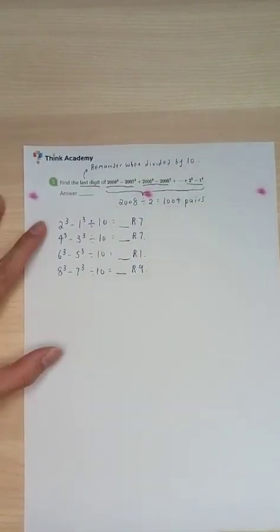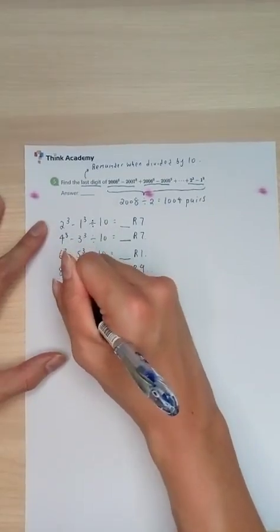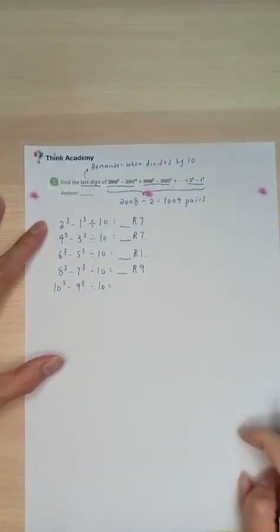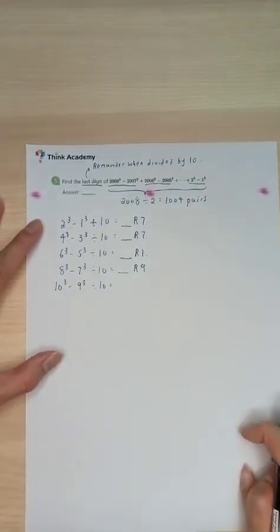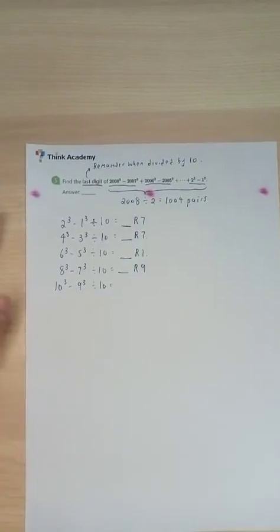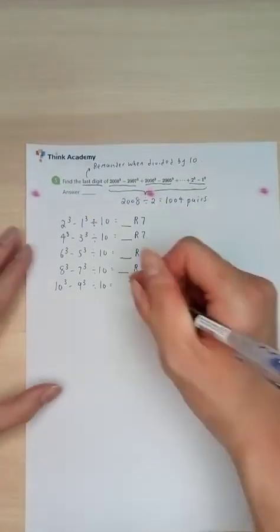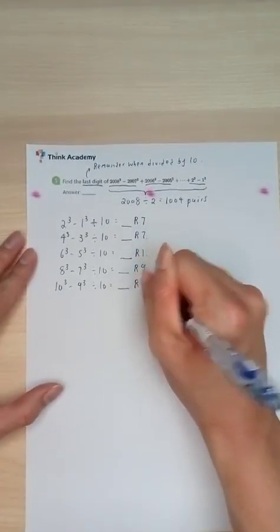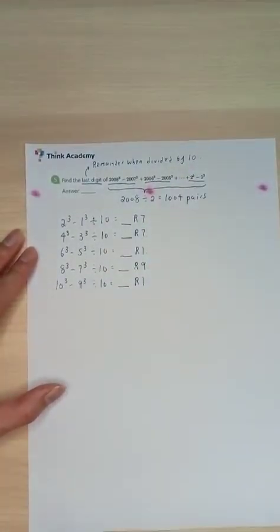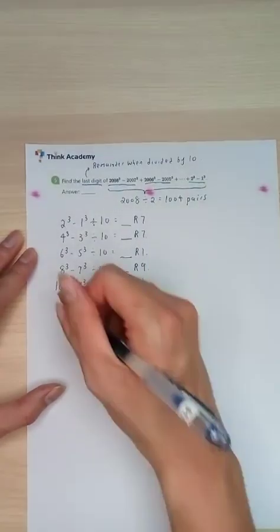And then what's next? As usual, 10 cube minus 9 cube. 10 cube is 1000, 9 cube is 729. In this case, we need to carry forward 1 to subtract the 9 away, and we'll get a remainder of just 1. That's what I need to know. Well, we need to move on. There doesn't seem to be any pattern over here, so we have to move on.